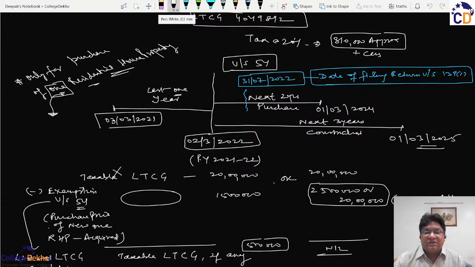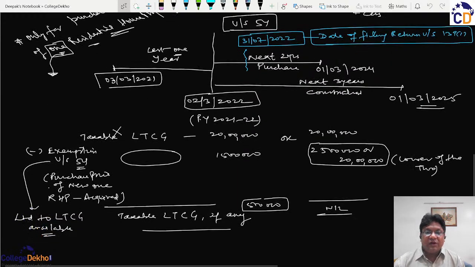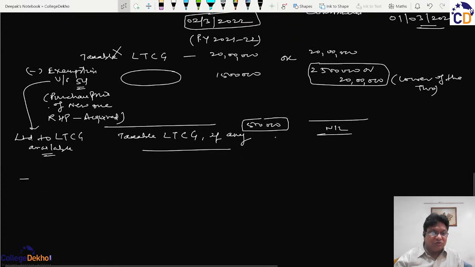So there are two contradicting things: you are ready to buy the house as per the allowed limits of the Income Tax Act, but when you file the return of income, then you don't have the property papers to claim, or you don't have the amount to claim. So here we have been given an in-between mechanism, that if new property